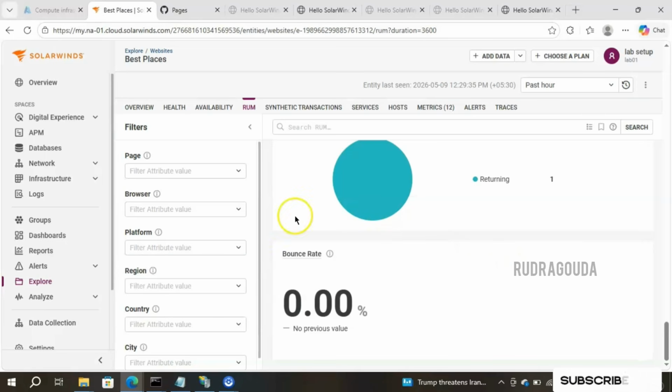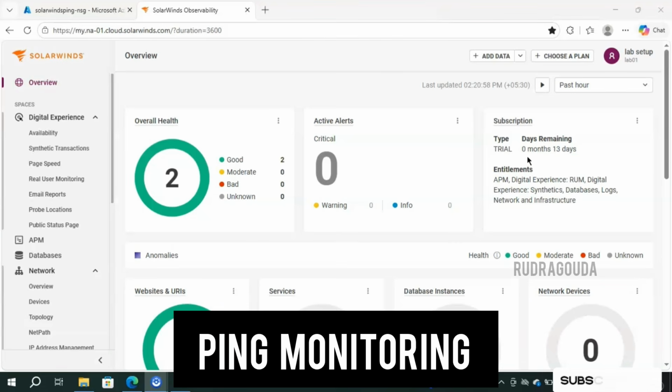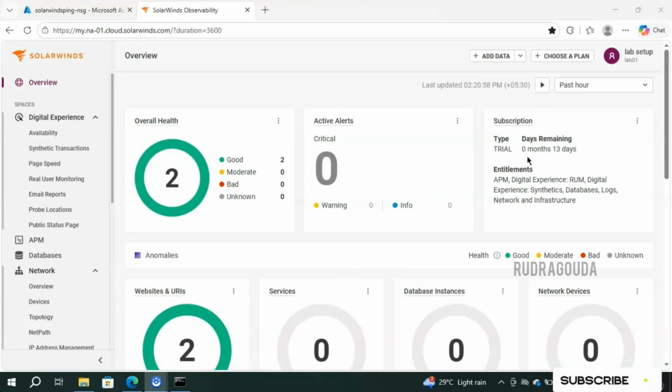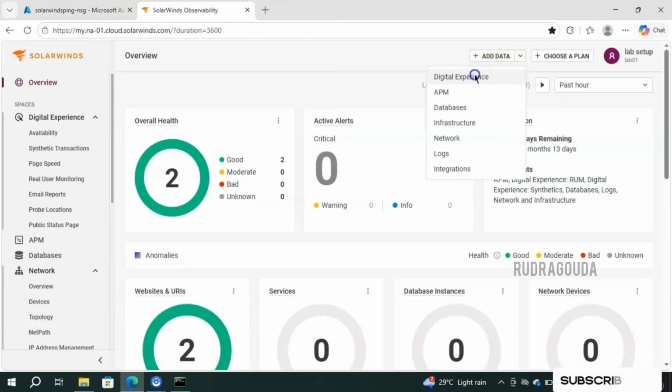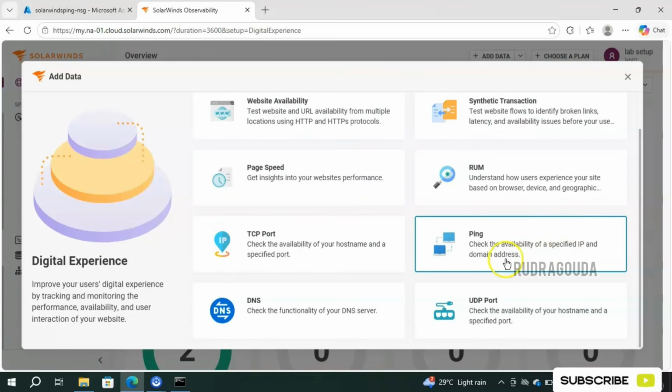Now the next concept. Now we are moving towards another hands-on in the SolarWinds SaaS, that is ping monitoring. How to set up the ping monitoring, I'm going to show you step by step in this section now. I already connected to the SolarWinds SaaS console. You simply click on Add Data and then go for Digital Experience. Inside the Digital Experience, we already covered website availability and real user monitoring as well. Now it is the time to discuss ping. So they have given the description here. Check the availability of a specific IP and domain address.